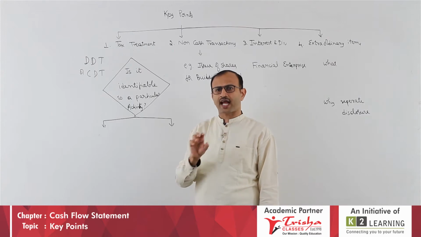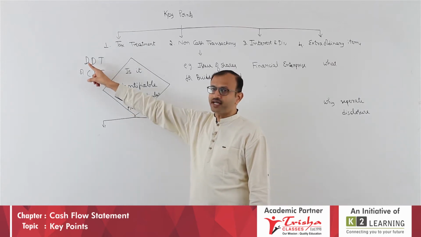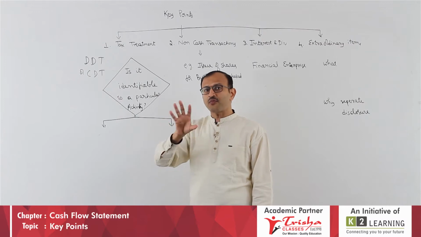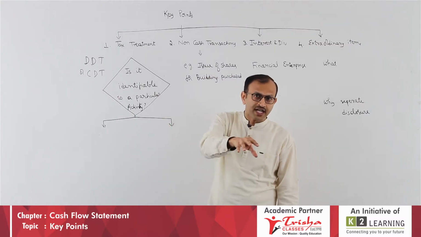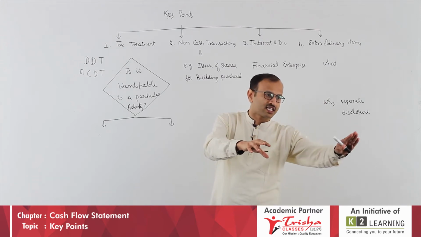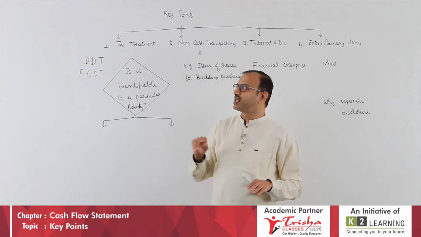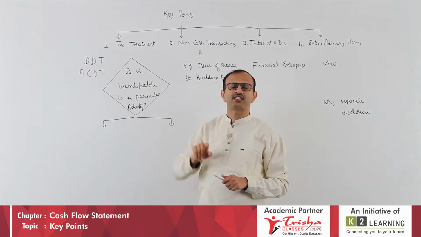Now, this is also a tax. It is on the dividend distribution, but this is not an operating activity. This tax is not operating activity because it is on dividend payment. Dividend is basically on shares, which is a financing activity. Therefore, this comes under financing activity.